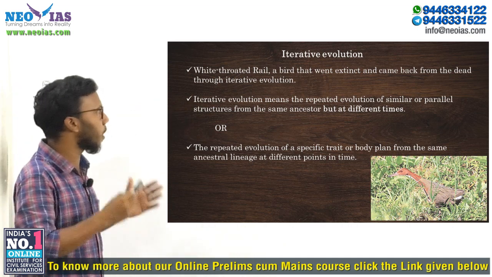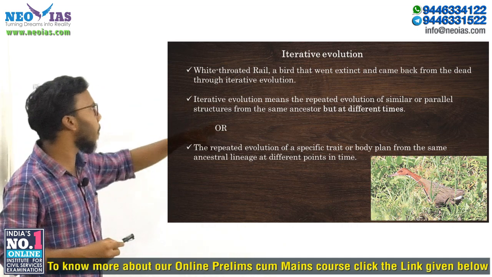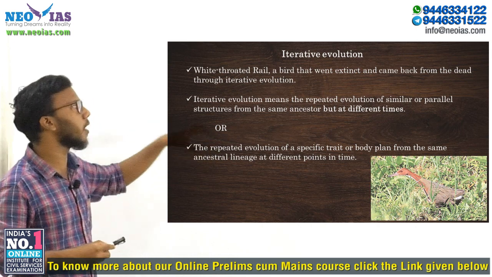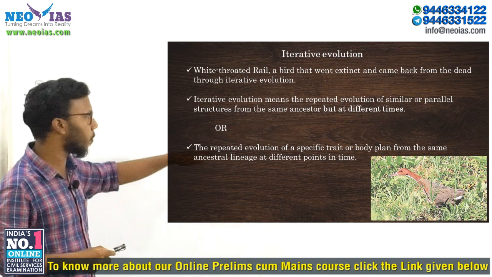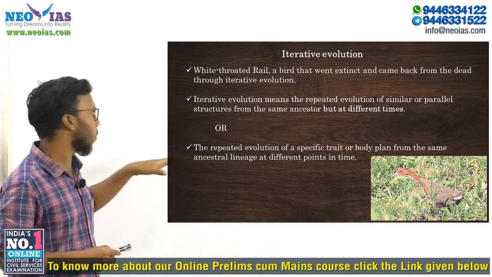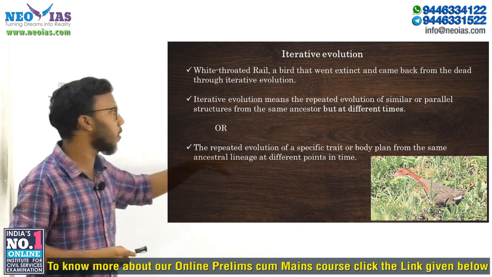Iterative evolution means the repeated evolution of similar or parallel structures from the same ancestor but at different times. Or you can say it is the repeated evolution of a specific trait or a body plan from the same ancestral lineage at different points in time.